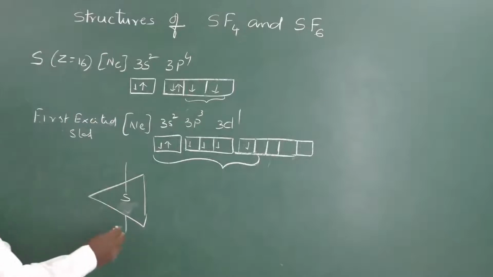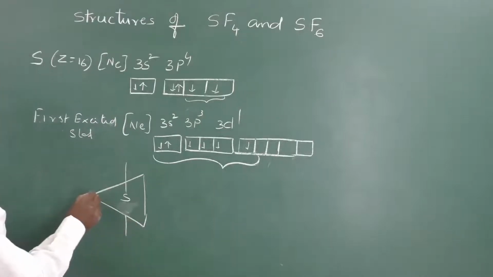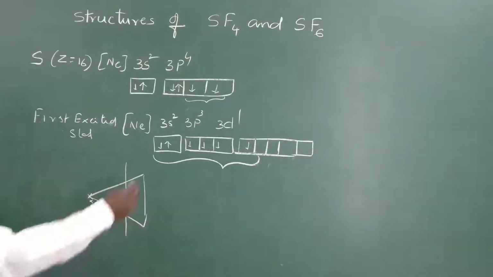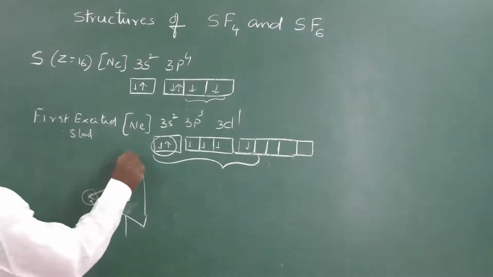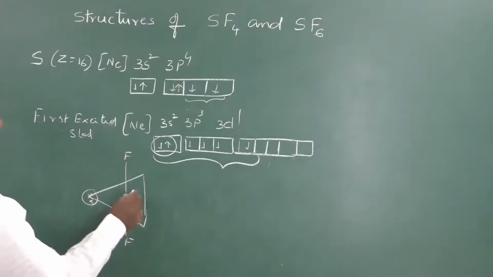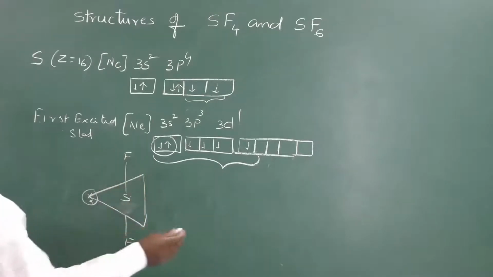So, here while forming the bonds, the pair of electrons which are present in 3s2 will occupy one of the positions in the planar trigonal shape, and the remaining can only form bonds like this. So, this is sulfur.